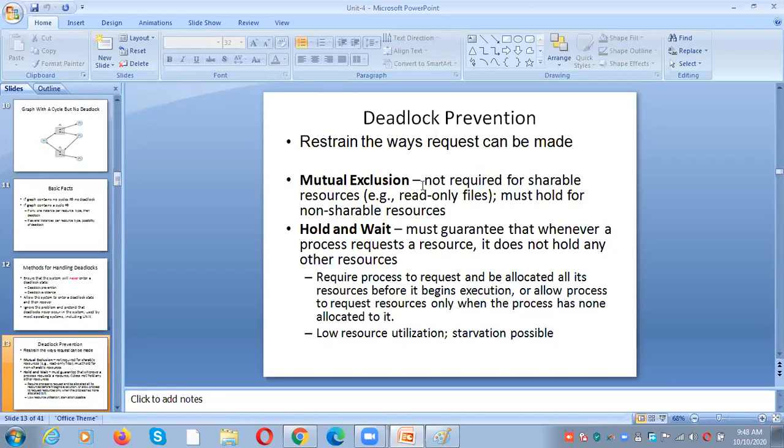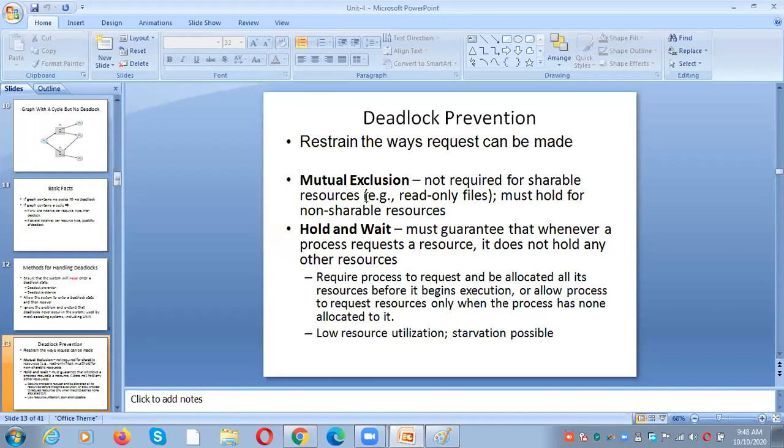Sharing: read only files. So we need to have non-shareable resources, unshareable resources. If there are shareable resources, 2 processes can access the resource at the same time. In a memory, we can keep 2 processes at the same time, 3 processes at the same time, right? But a printer is a non-shareable device, one after the other.